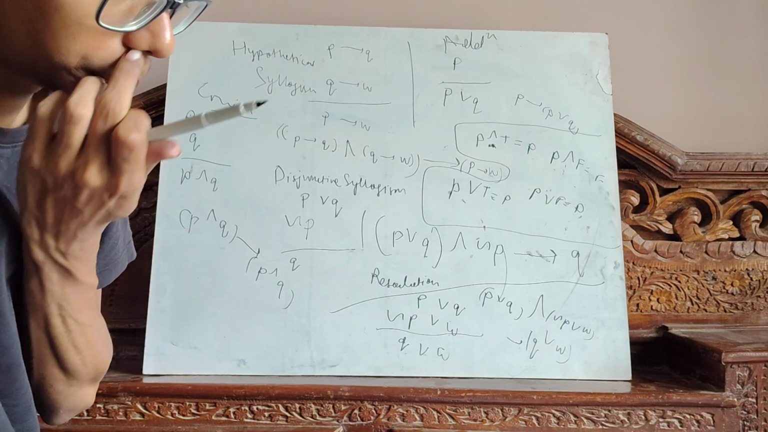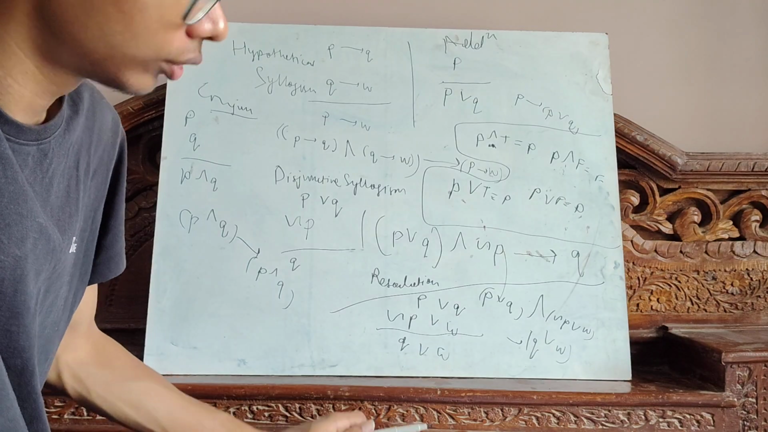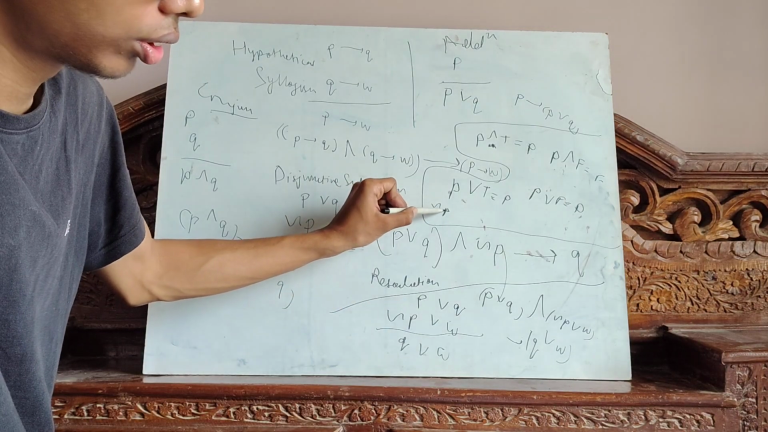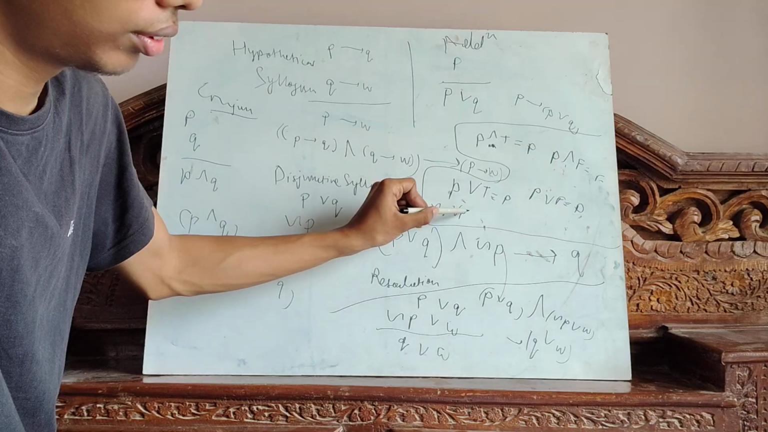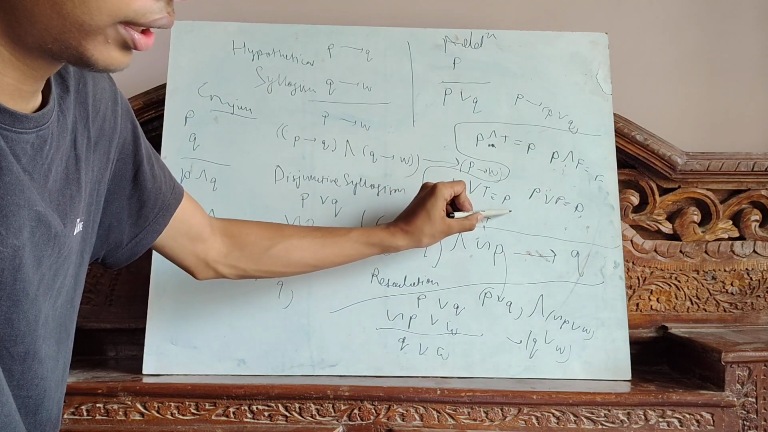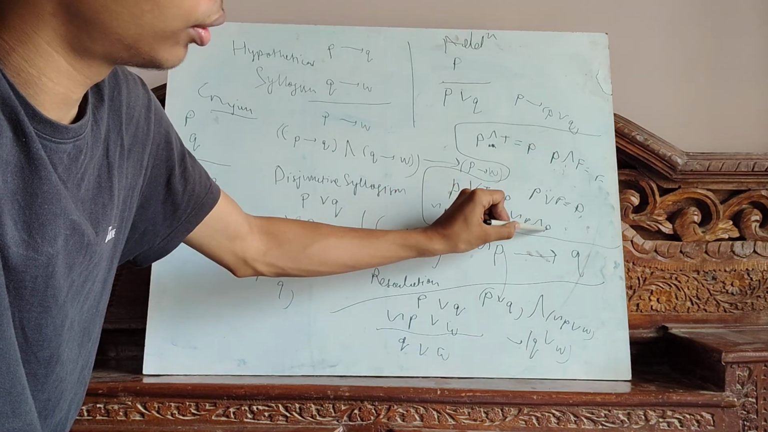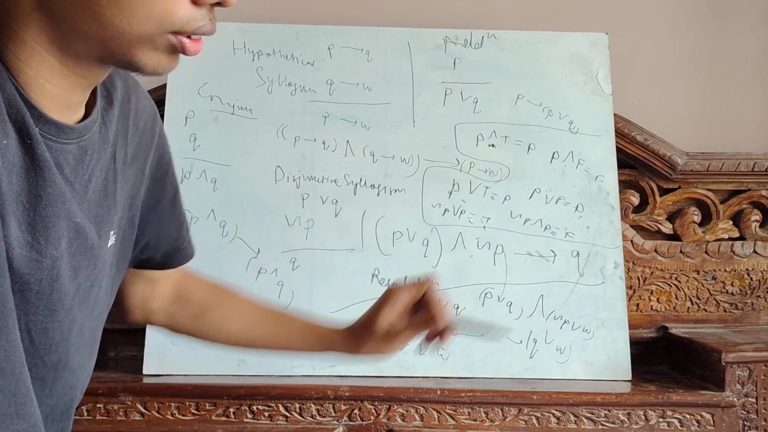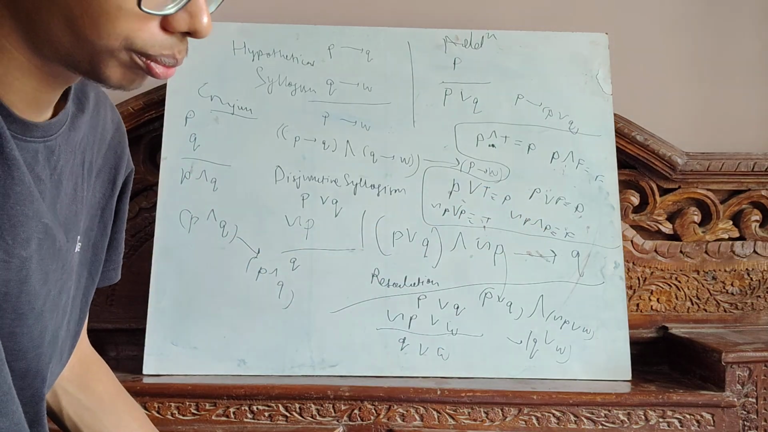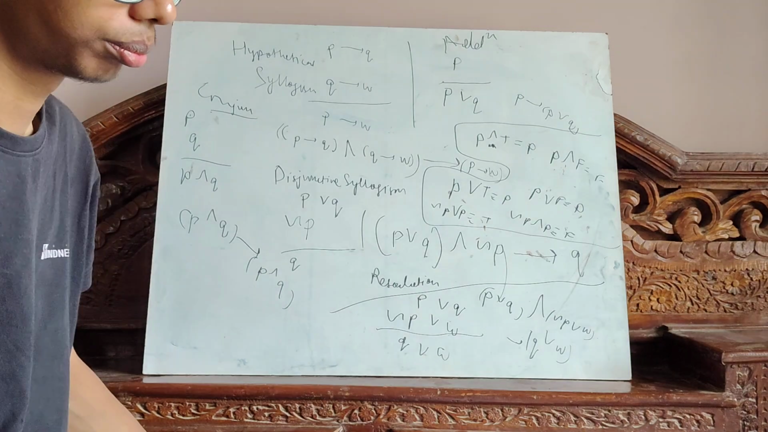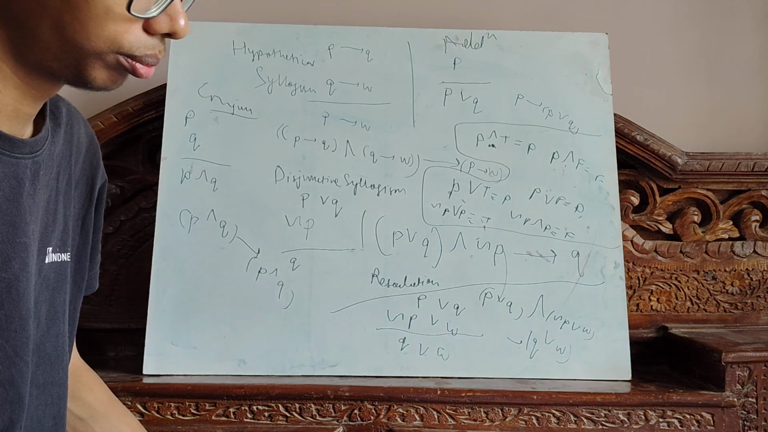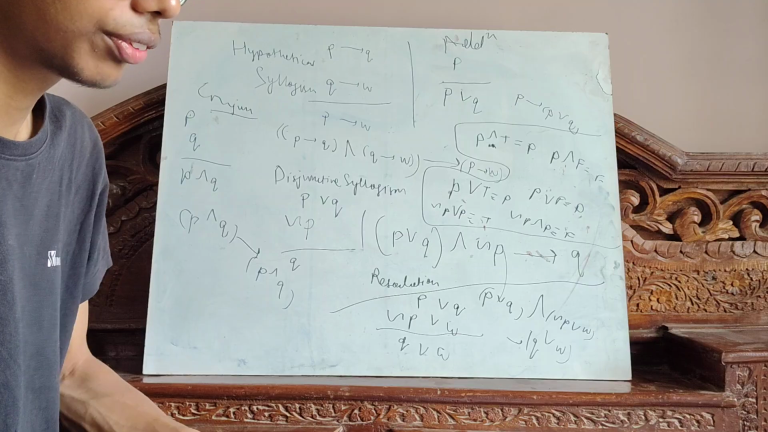And then negation of P or P gives me true. Negation of P and P gives me false. So this is for this video.